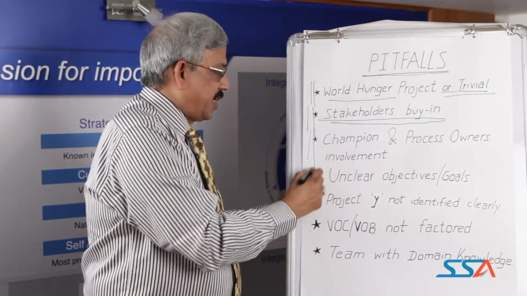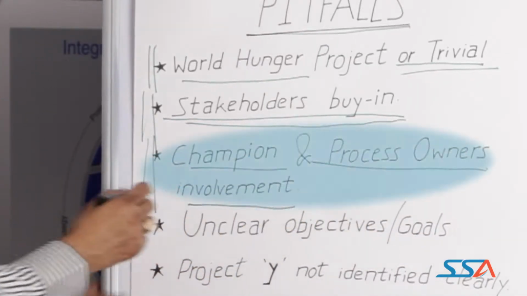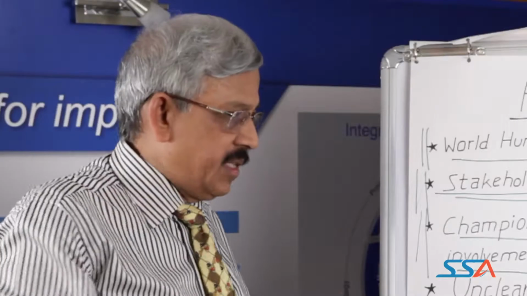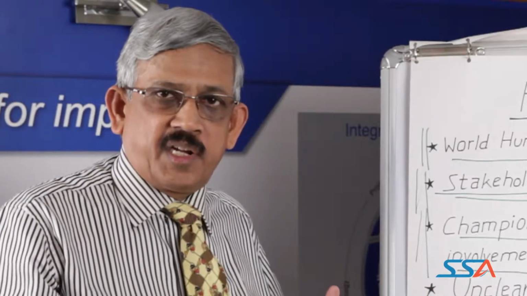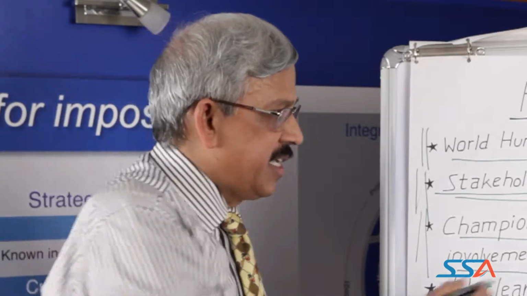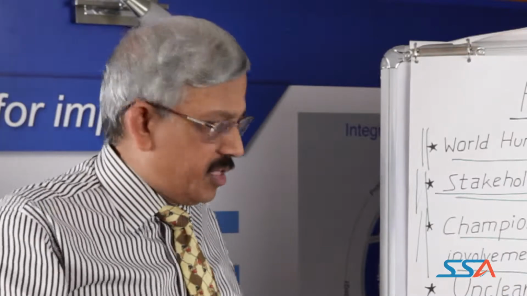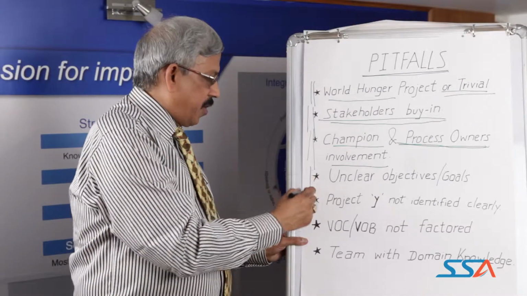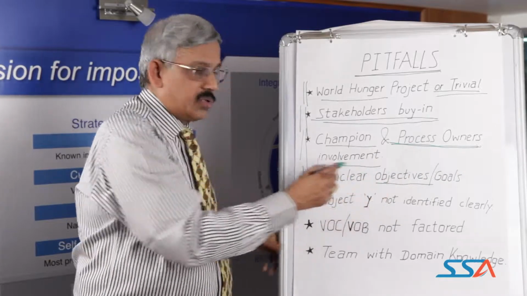The third pitfall is that the champion as well as the process owners are not getting involved in the project. The moment we say champion, we mean the departmental heads who are ultimately required to mentor the project, and the process owners who are going to ultimately implement the improvement solutions. Another pitfall which leads to project failure is unclear objectives and goals.